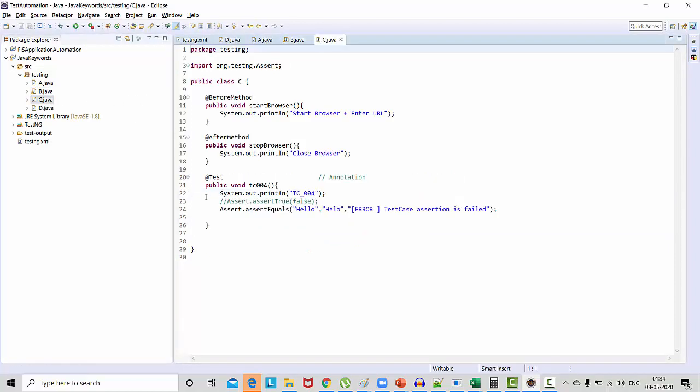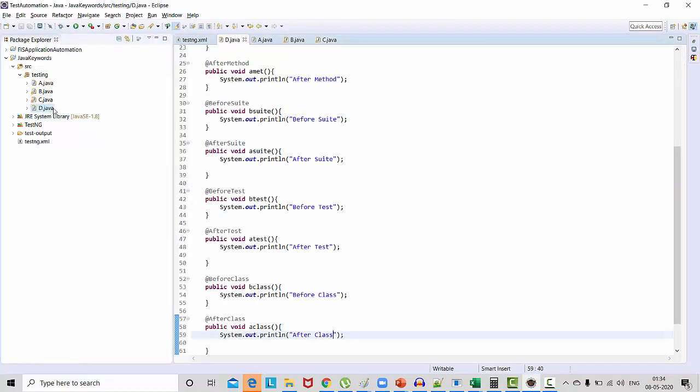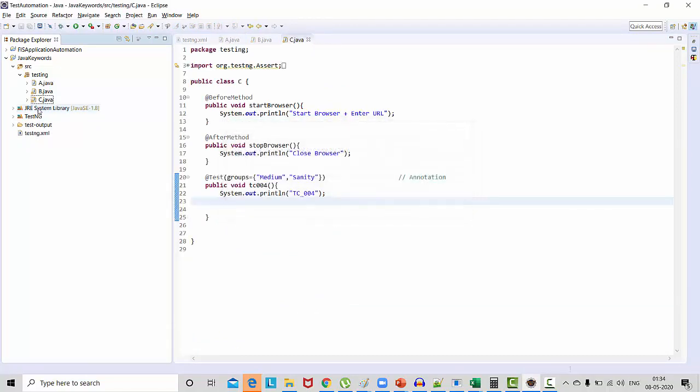Now I'll go to the other files. So here we have a test case. I'll just make the group of this test case medium, and I can say sanity. So I'm just distributing my test cases into different groups, removing this assertion as of now. Go to the fourth file. Okay, removing this fourth file as of now. So now while doing the automation, I have distributed my test cases into multiple groups.